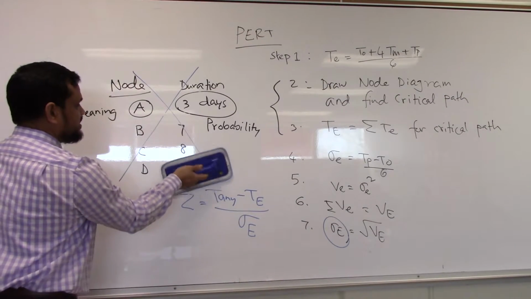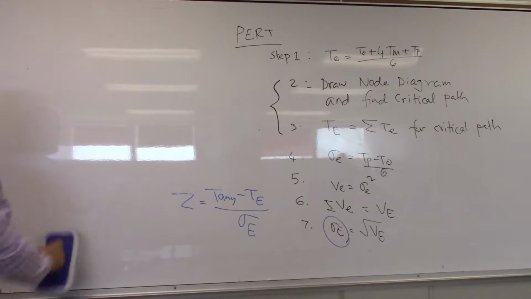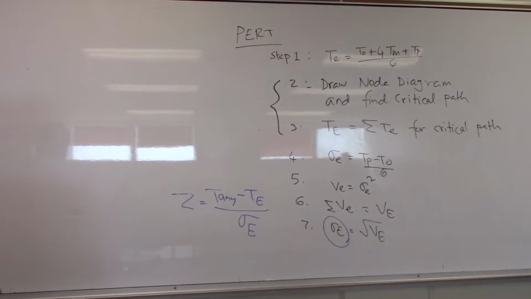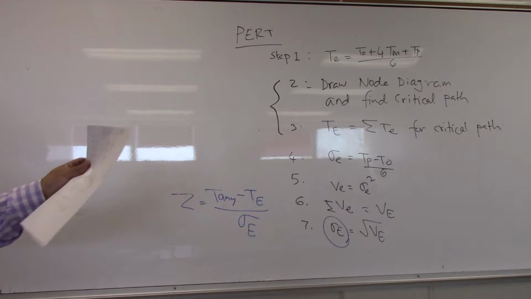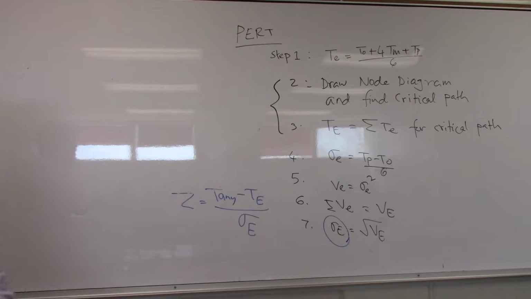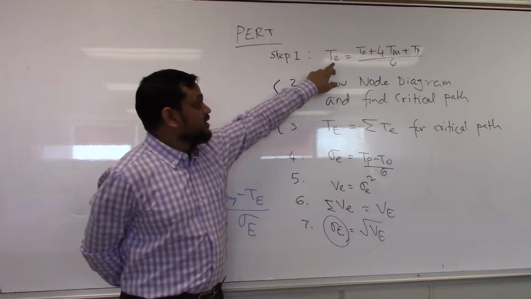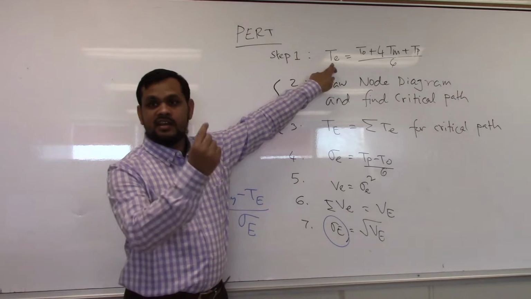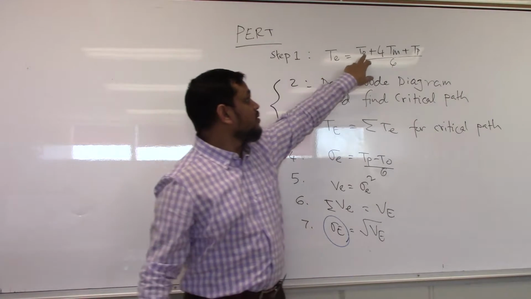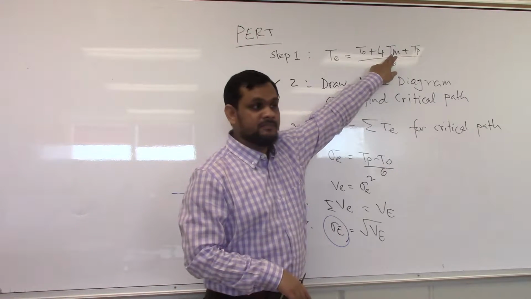Okay, so I will erase this. In your book there is no complete problem, so I made a problem this morning for you. It's not finished, so I will finish here. Before starting, make sure the theory is clear: the duration is no longer just a single value. It is based on optimistic, pessimistic, and most likely duration.